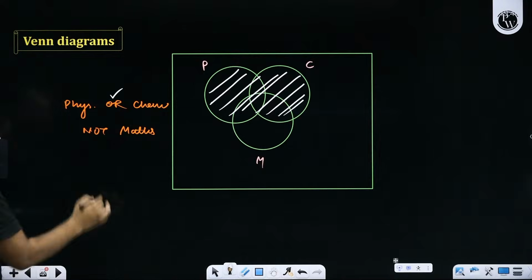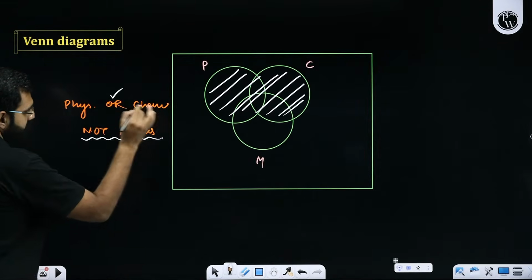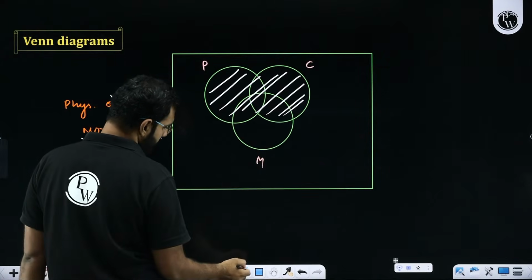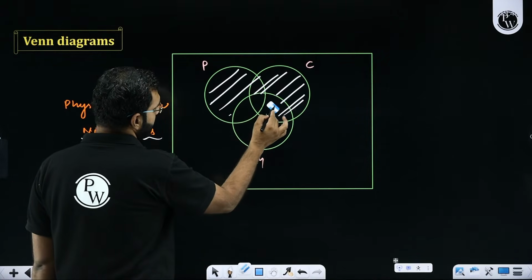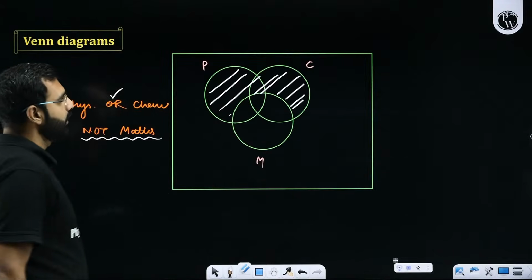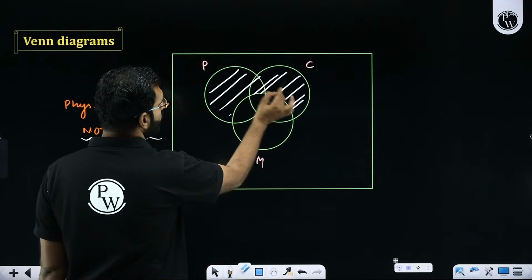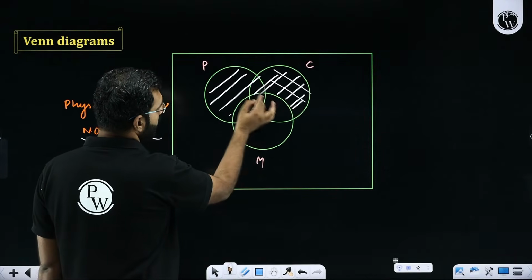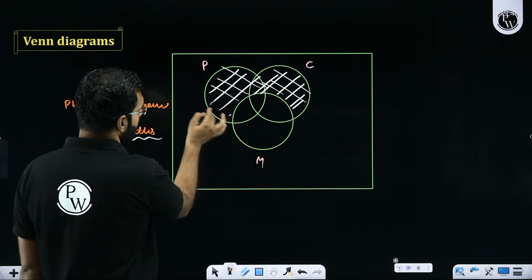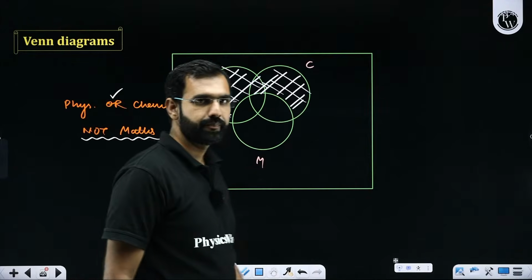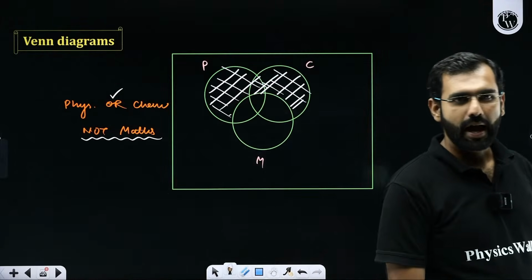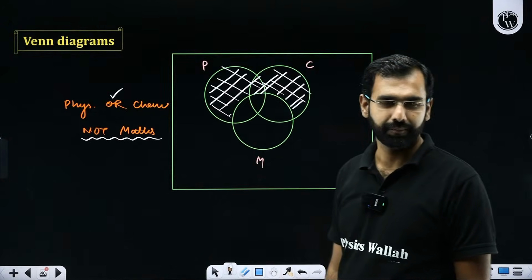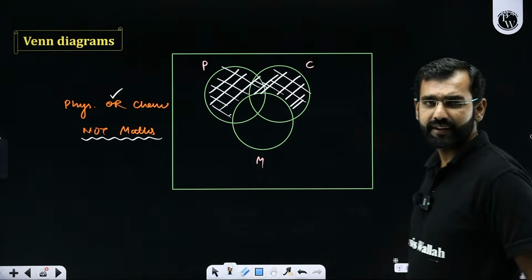But sir, you highlighted one more thing: but not maths. So should you not remove this part where you have mistakenly taken maths? Yes or no? So this region over here, which is either physics or chemistry but not maths, is this. Absolutely, Moksh. I'm glad you highlighted it. That's brilliant. Keep it up.